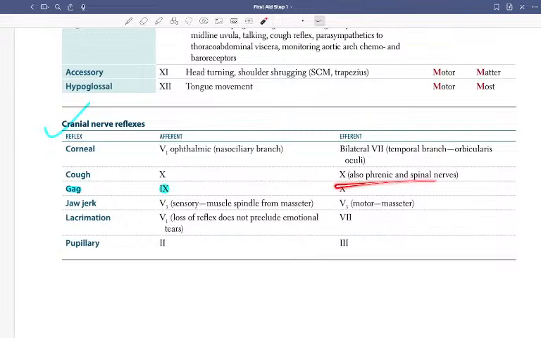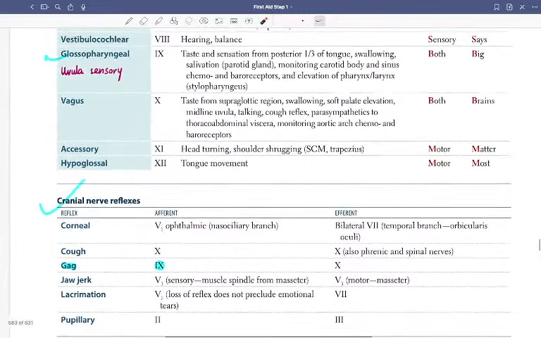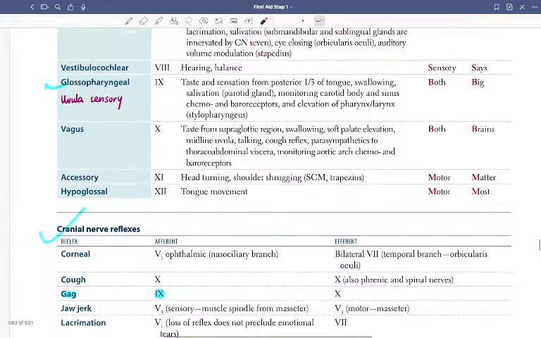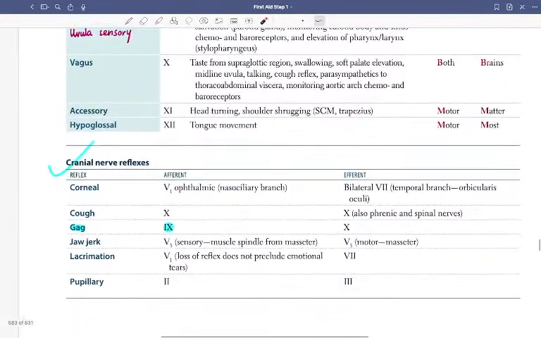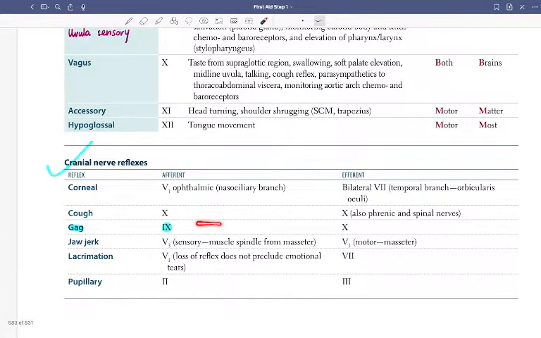So phrenic and spinal nerves. Gag reflex: I think it had come in NEET. Afferent for gag. When do we have the gag reflex? That is when we touch the posterior wall, so here obviously the pharynx, posterior one-third of the tongue, we have an elevation of the pharynx and the larynx. So here the ninth nerve is the afferent, and the 10th nerve is the efferent, because these are the motor branches. So for the gag reflex the ninth nerve is the afferent, while for the cough reflex the 10th nerve is the afferent.